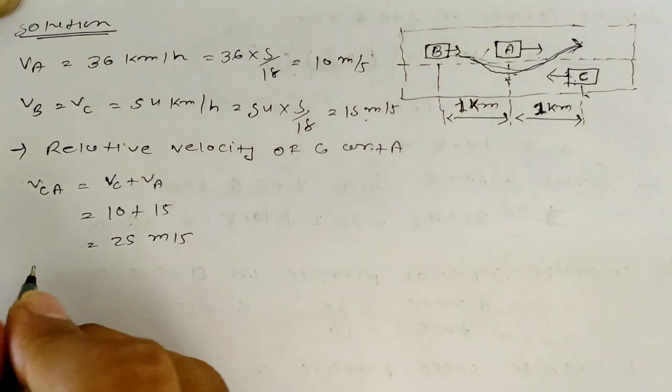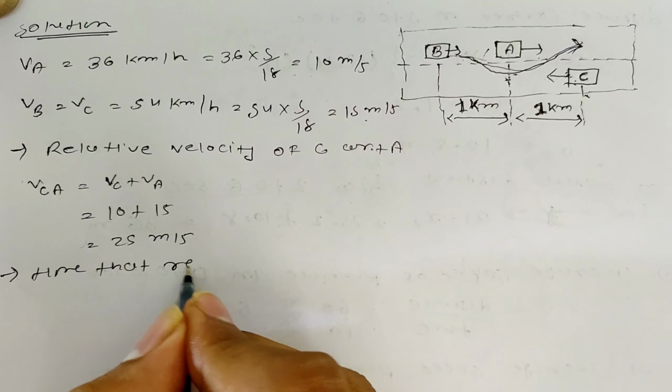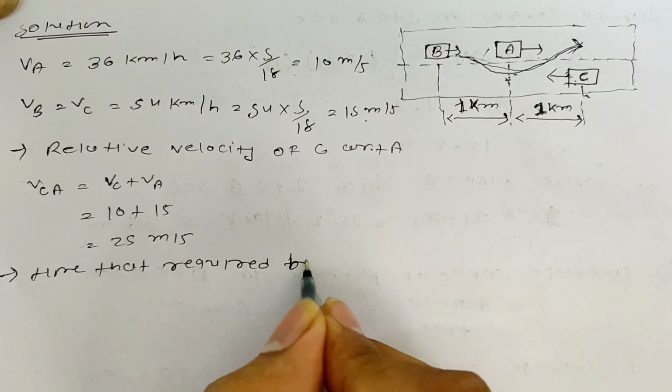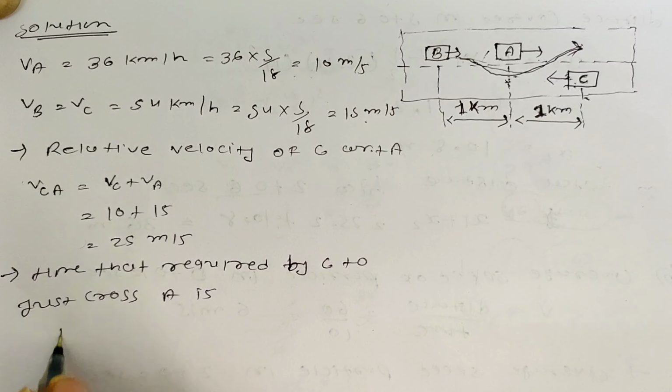Okay, so the time required by C to just cross A is, we can say, T is equal to distance upon speed.